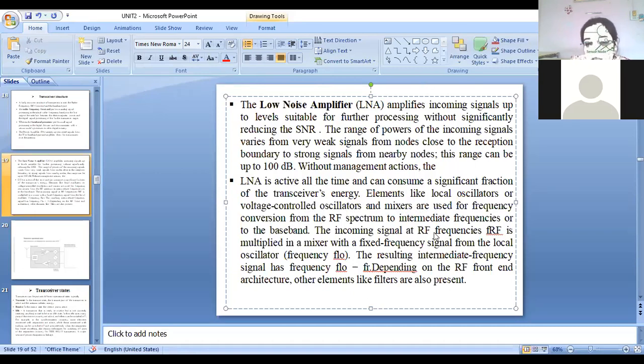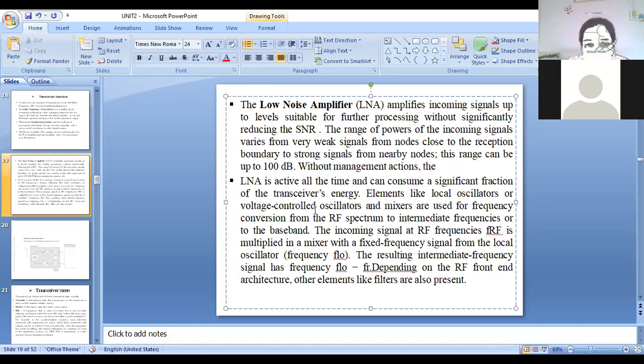The incoming signal at RF frequency, that is FRF, is multiplied in a mixer with a fixed frequency signal from a local oscillator. The oscillator frequency is FLO. Okay. The resulting intermediate frequency signal has FLO minus FRF, depending on the RF front end architecture. Other elements like filters are also present.